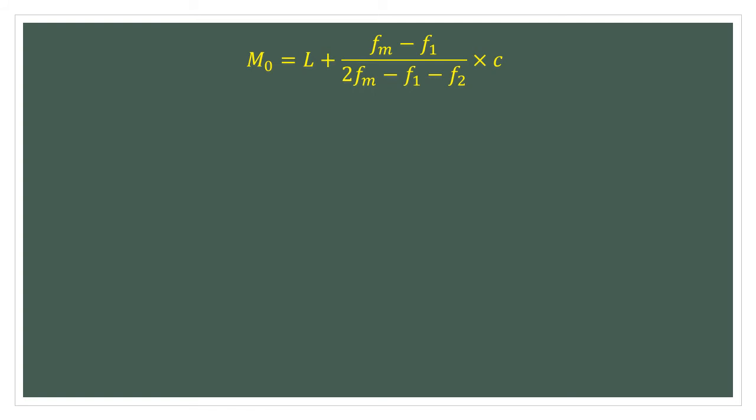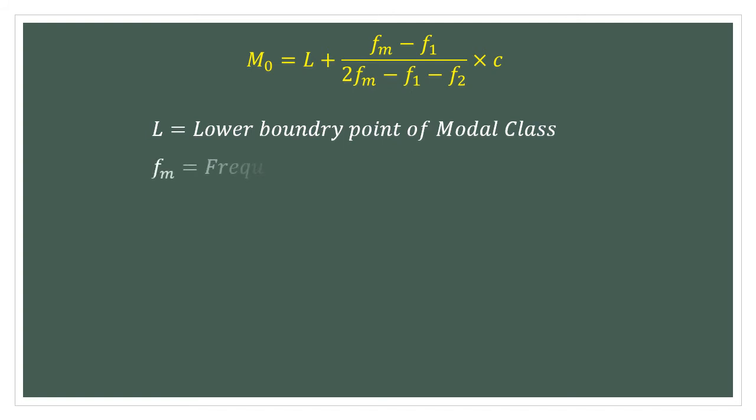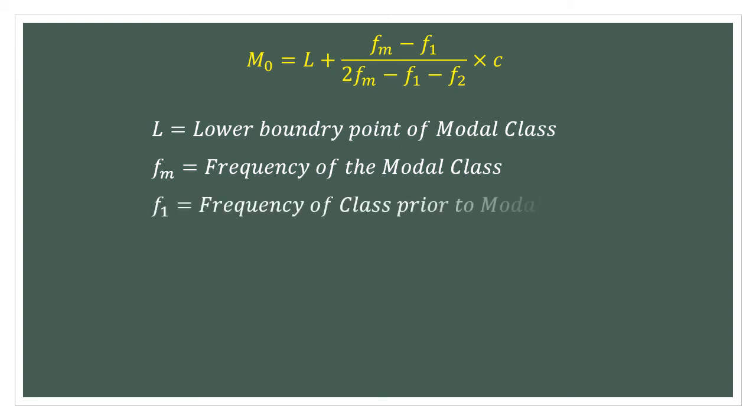you will not be able to solve the sums here. So the symbols mean: L is the lower boundary point of the modal class. Just like in the median, L means the same thing. Fm means the frequency of the modal class. Now, if I remember correctly, in the 10th, the highest frequency class was denoted as F1. But in here, it is denoted as Fm, that is F of the modal class, that is the frequency of the modal class. So what is F1? That is the frequency of the class prior to the modal class.